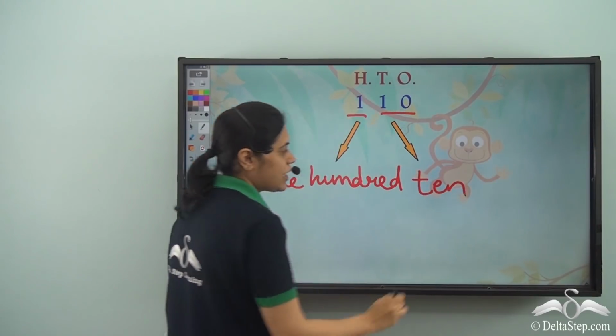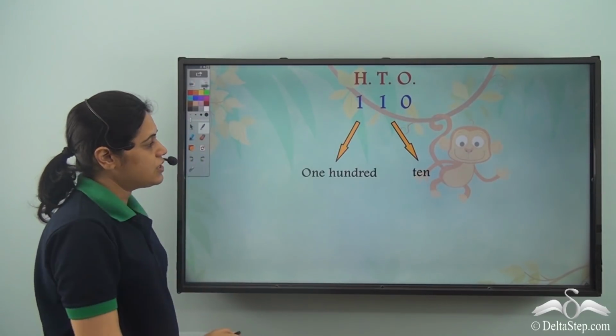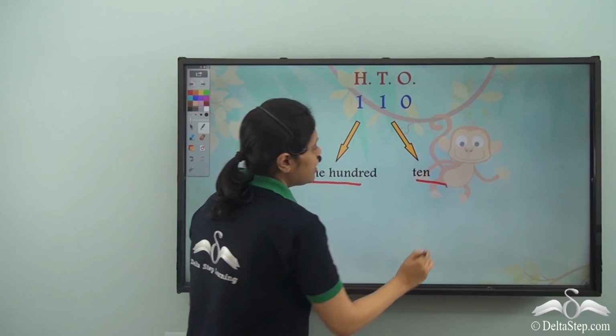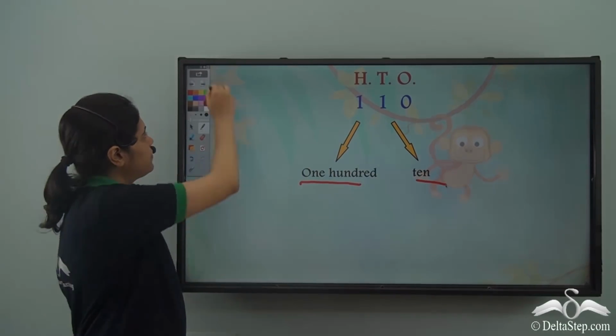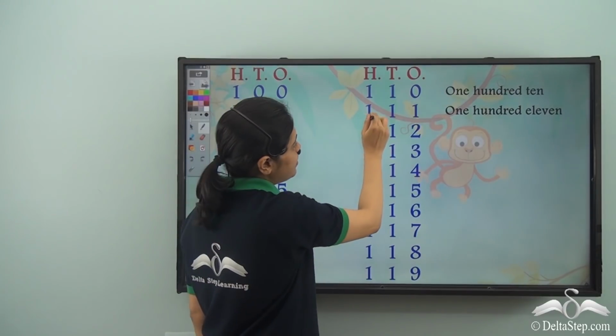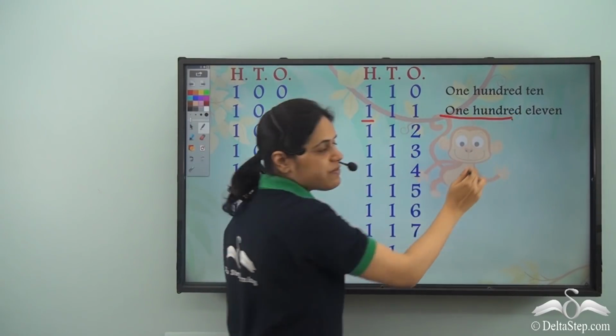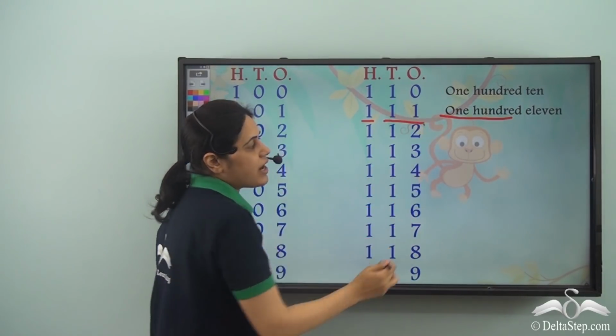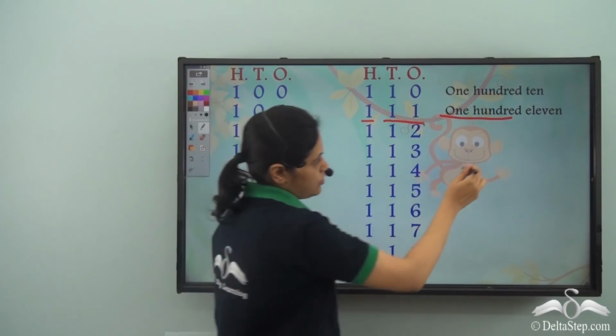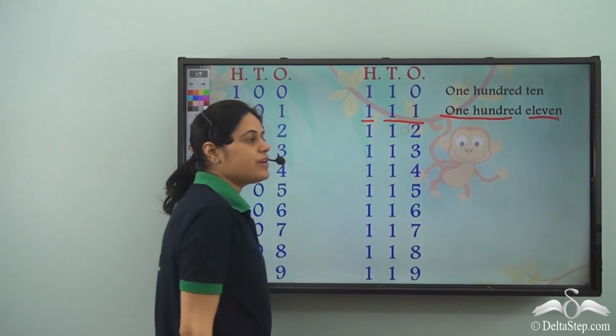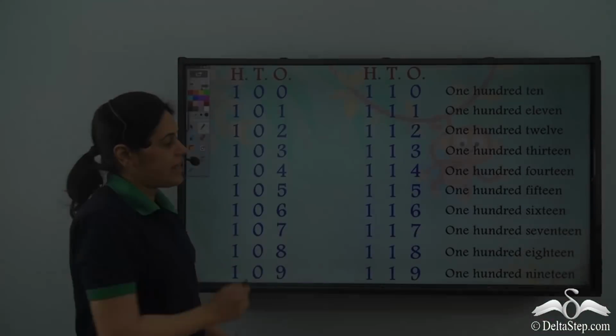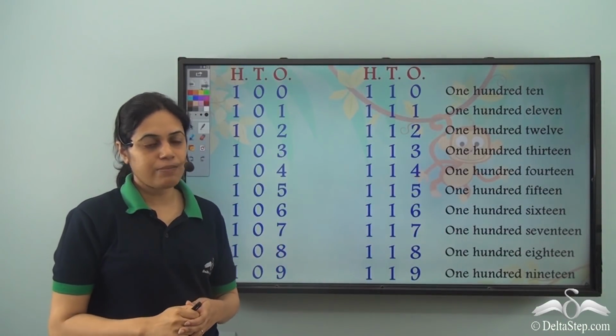So 110 is the number name of this number. Similarly for the next number, this one gives me 100. 1 and 1 make an 11. So I have 11, 111. And this is how you can write for all the numbers.